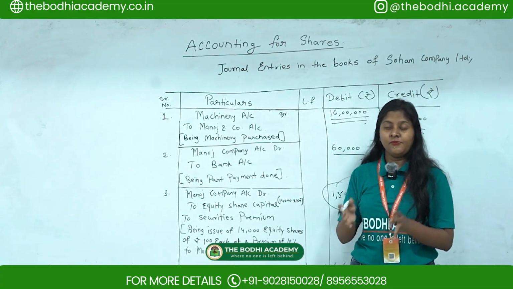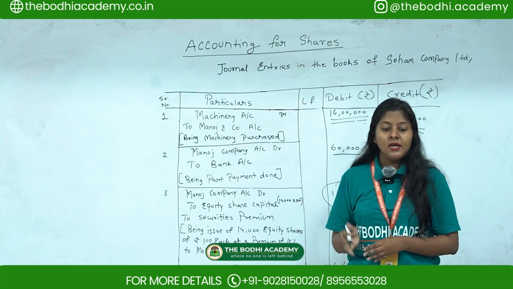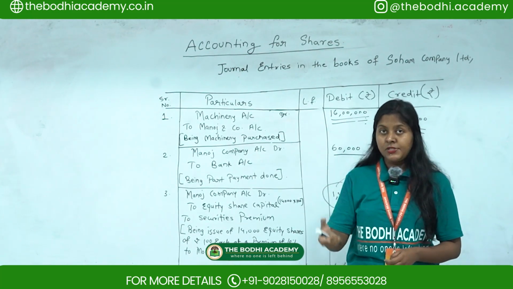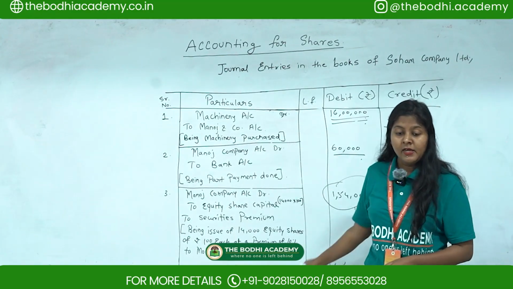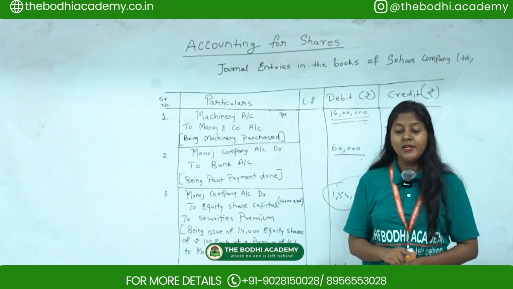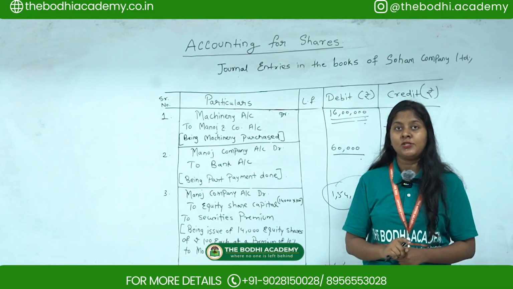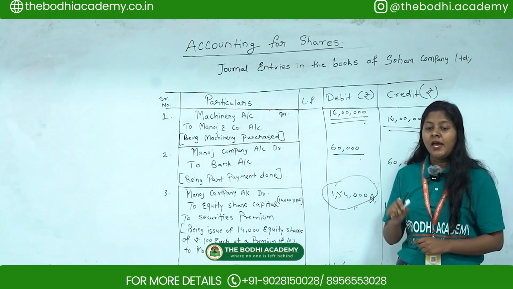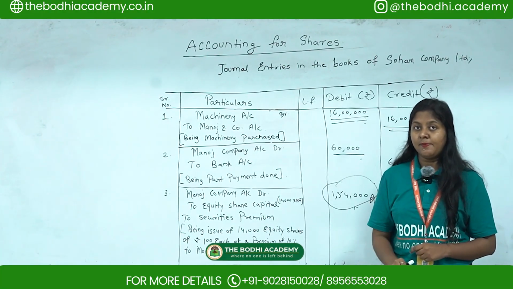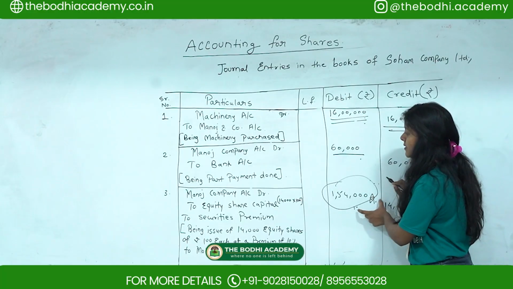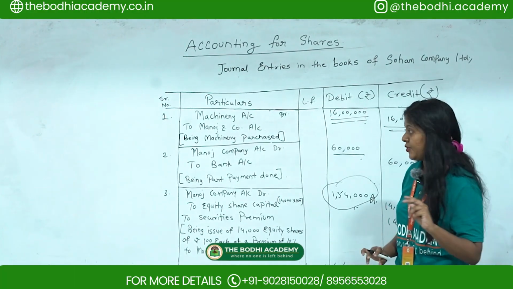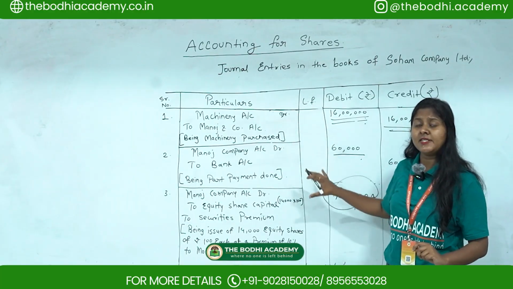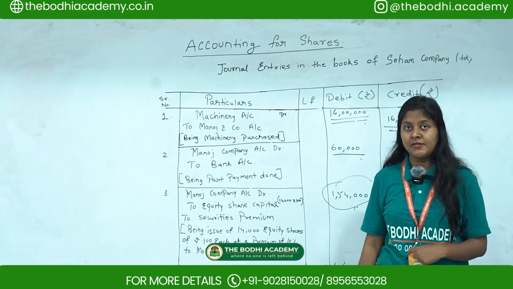But now the further information they have given is for the balance due. This is the balance which is due, which is yet to be paid. So what Soham Company did is they issued equity shares of rupees 100 each at a premium of 10%. Whenever the situation is like this, you have to find out the purchase consideration.